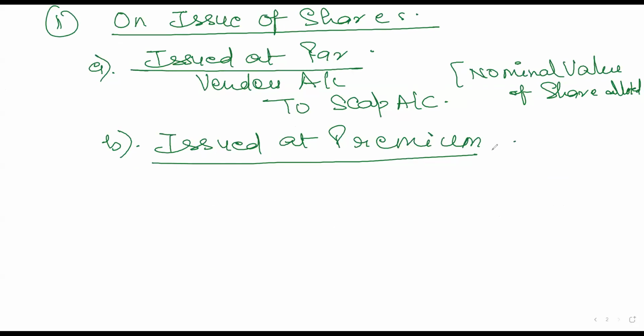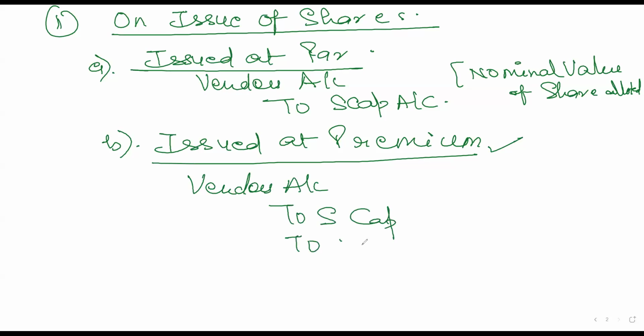So that is a simple entry. And we know that when the shares are issued at premium, we have to credit the premium. So vendors account debit to share capital, and premium; we always know that premium is to be credited, because whenever the company issues shares at premium, it is their profit, and all profits have to be credited.